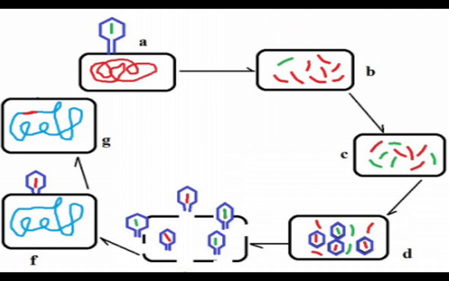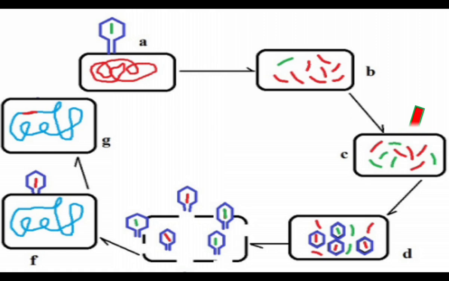The viral DNA controls the activity of the bacterial cell and breaks the bacterial DNA into many pieces. Viral DNA multiplies, and multiple copies of viral DNA are inside the bacterial cell.